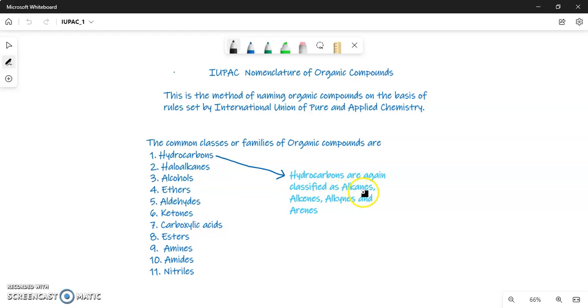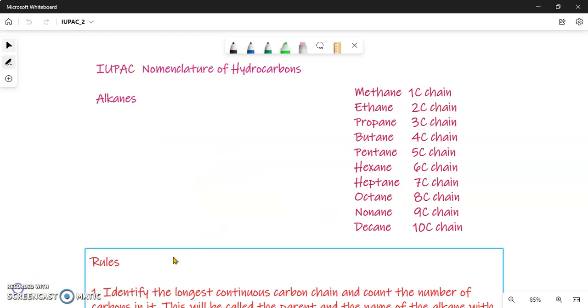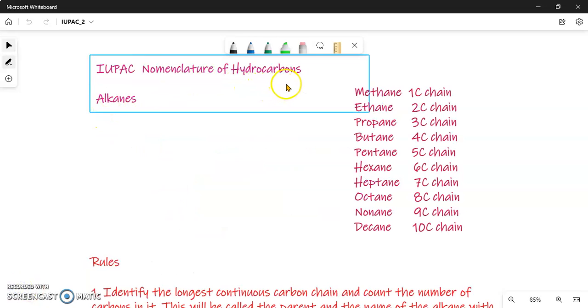First, we have to see the naming of alkanes, which are the simplest compounds in organic chemistry. They are hydrocarbons made up of only carbon and hydrogen and having only single bonds. So we will start with that. And once we know how to name alkanes according to IUPAC rules, then the nomenclature of all the other families or classes of organic compounds is based on that set of names. So IUPAC nomenclature of hydrocarbons, and we will see alkanes first.